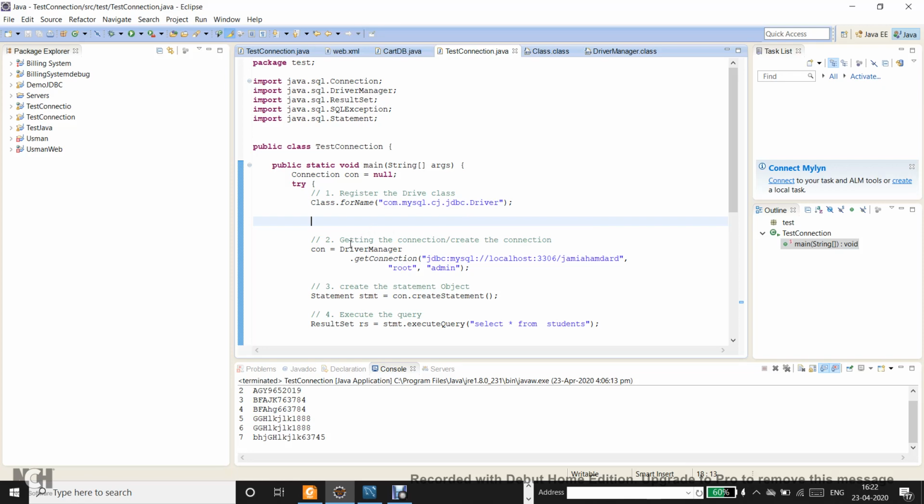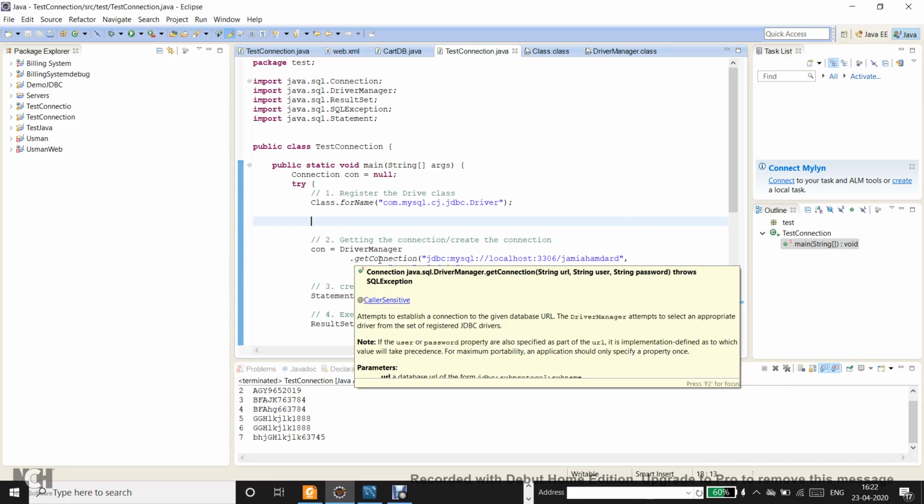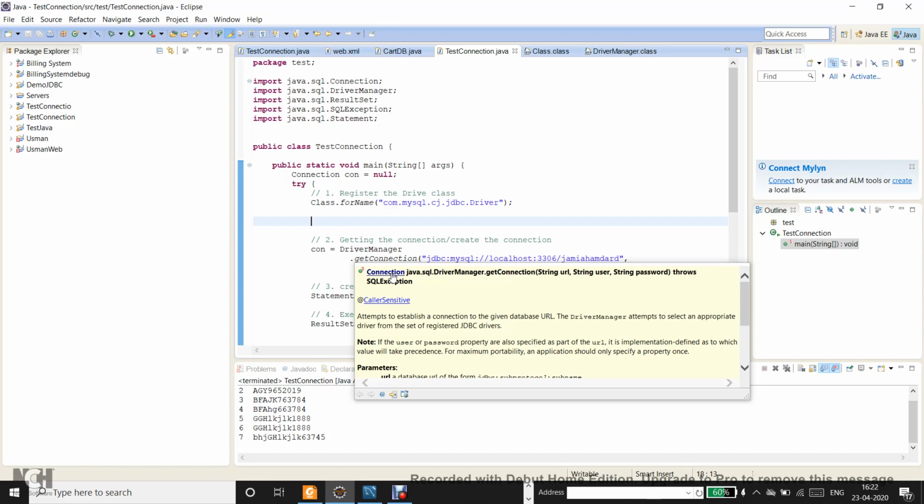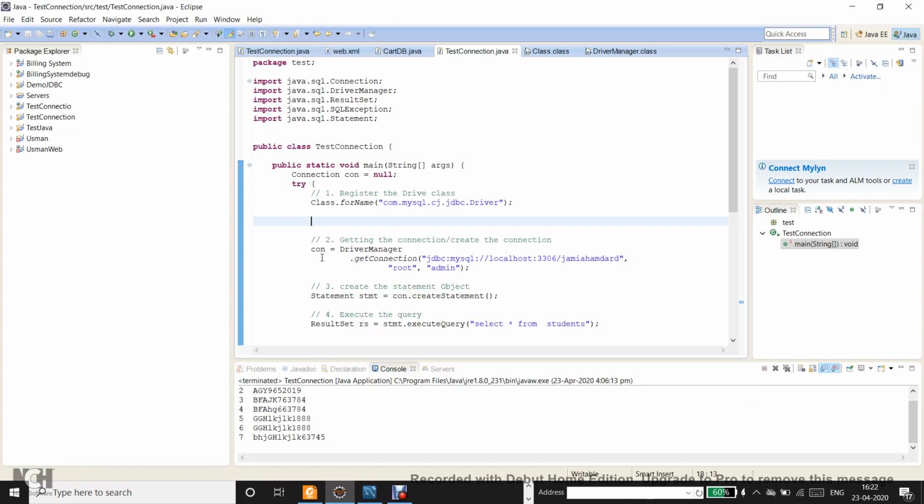So the second step is getting the connection or creating the connection. Normally if you want to create a connection, you should use the driver class, but because the driver class must be controlled by the DriverManager, the DriverManager uses this driver class to create a connection. When you call DriverManager getConnection, this method returns a connection object, and the variable con is of the type Connection, which is initially pointing to null, right?